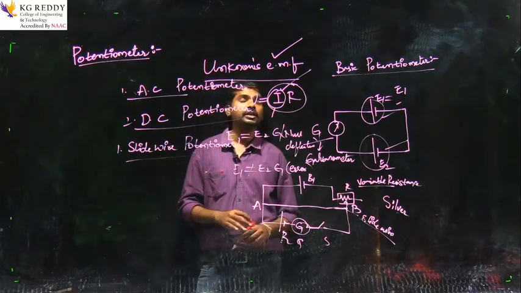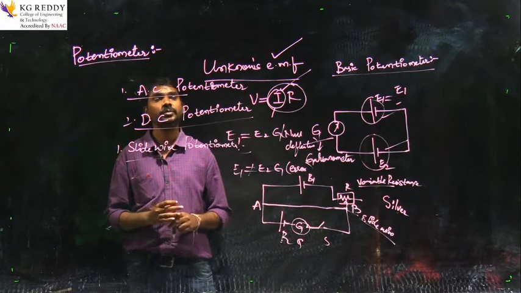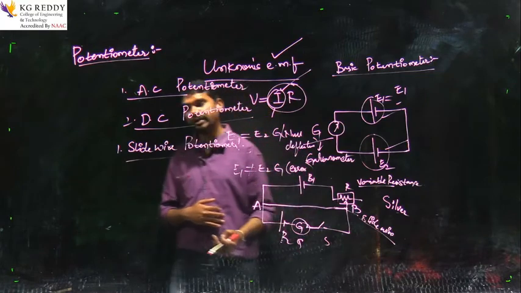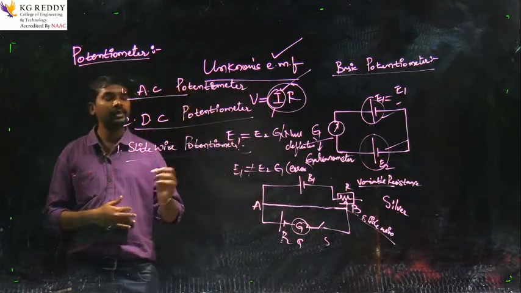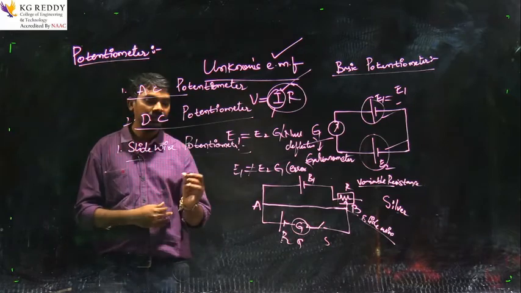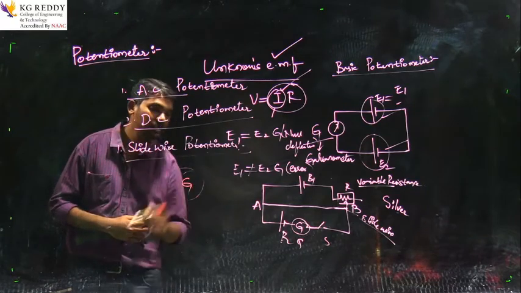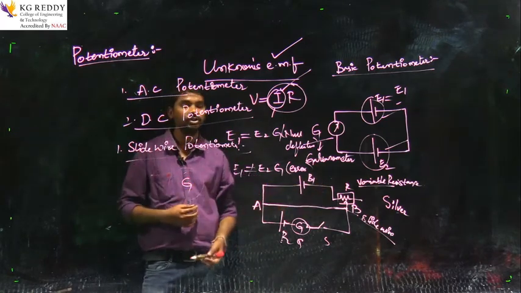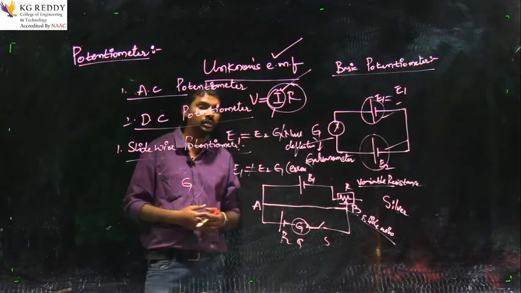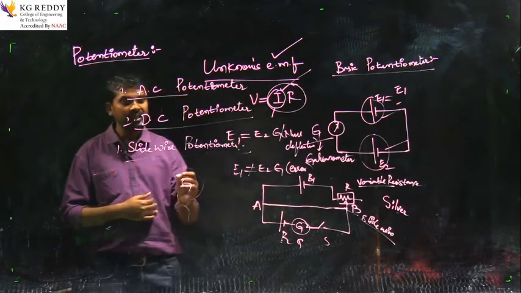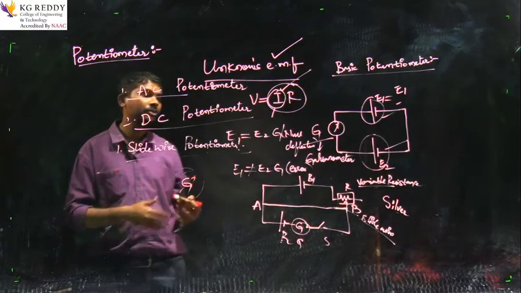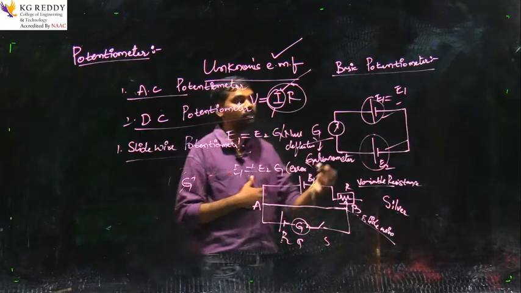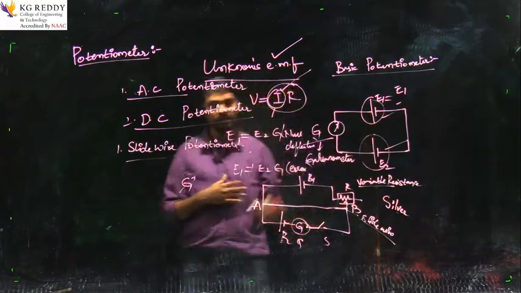The basic principle behind any type of potentiometer is that it is measured by means of deflection only. The galvanometer shows the deflection, whether the values are matching or not. Whenever it gives a null deflection, the battery EMFs are equal. In the same way, as we saw earlier in the basic potentiometer, that will be carried over here.